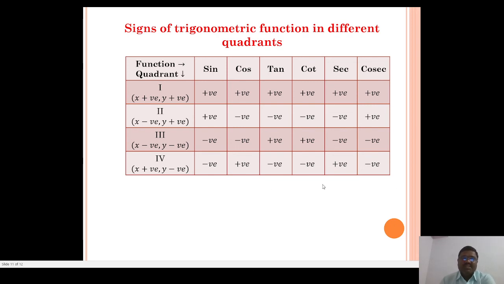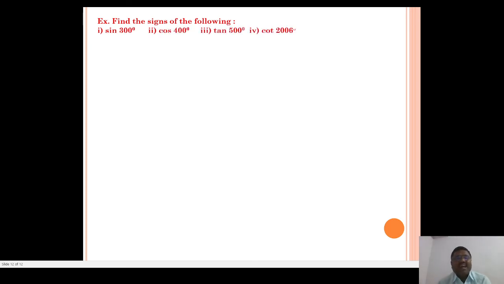Now next we see some examples on the signs of trigonometric functions in different quadrants. Example: find the sign of the following. First is sine 300 degree, also we find cos 400 degree, tan 500 degree, cot 2006 degree and sec 1947 degree.